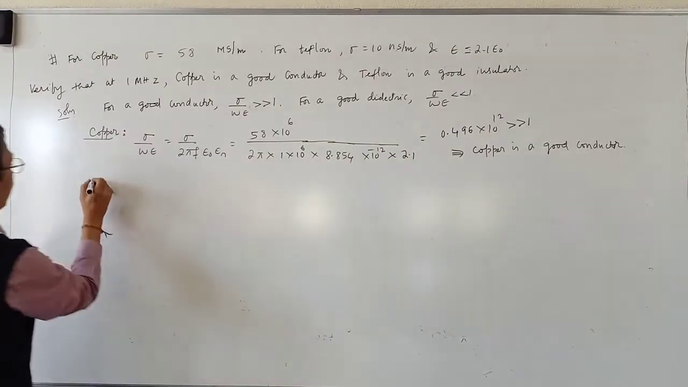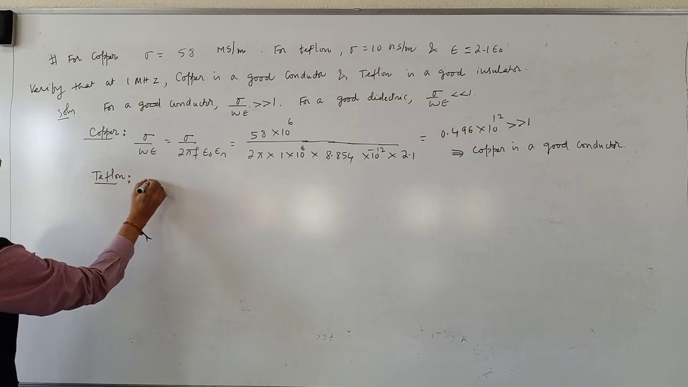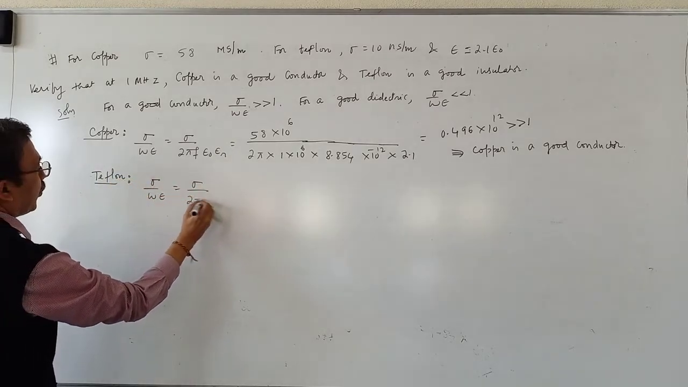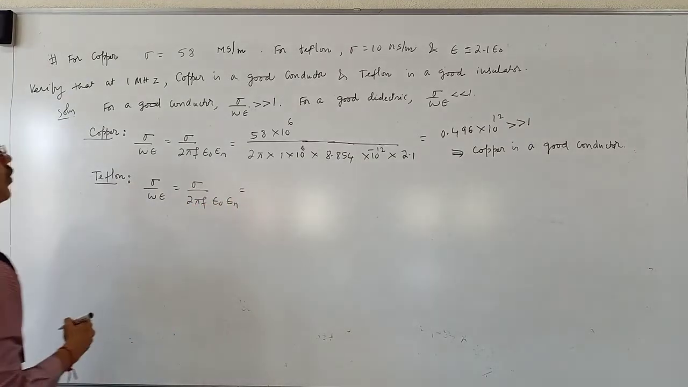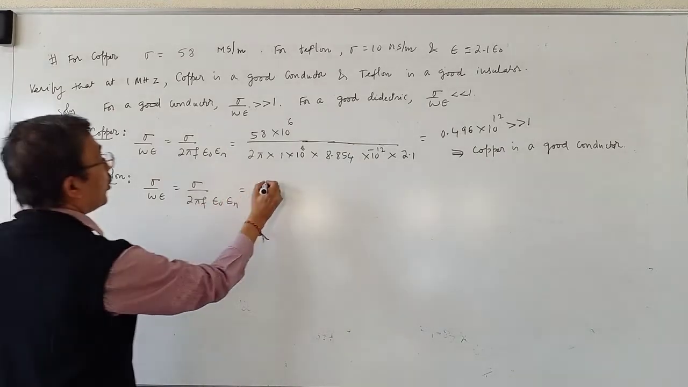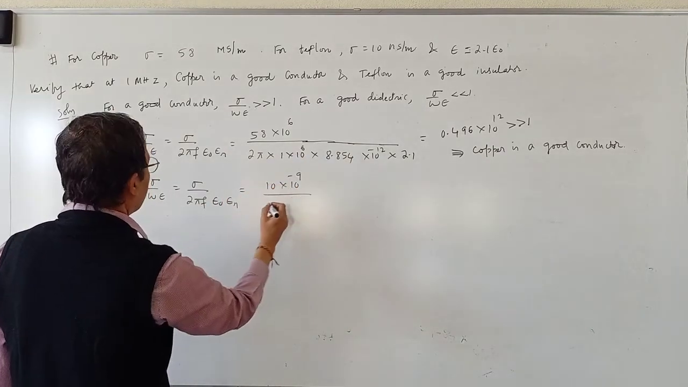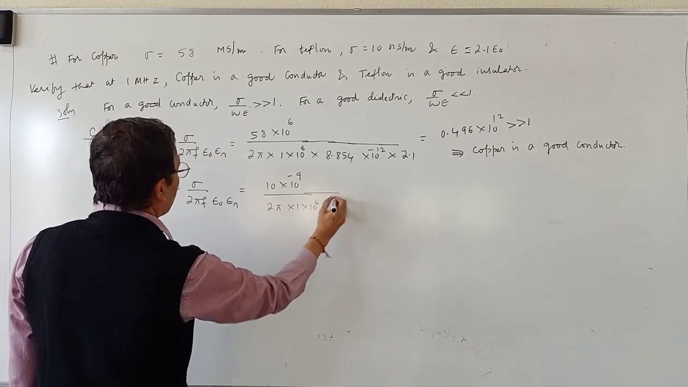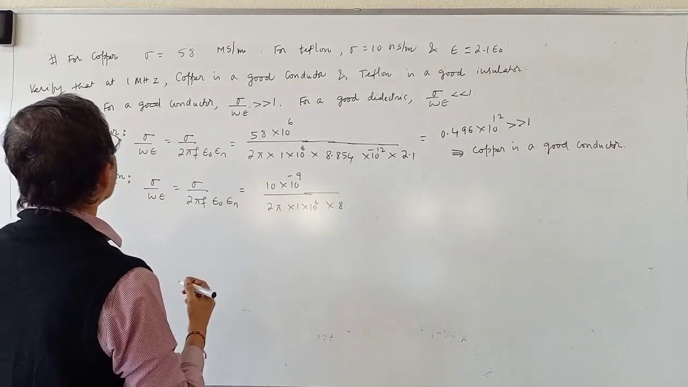Next I take Teflon. Sigma divided by omega epsilon is equal to sigma divided by 2 pi f epsilon naught into epsilon r. What is sigma for Teflon? 10 into 10 to the power minus 9 siemens per meter. 2 pi f, with f being 1 megahertz. Epsilon naught is 8.854.